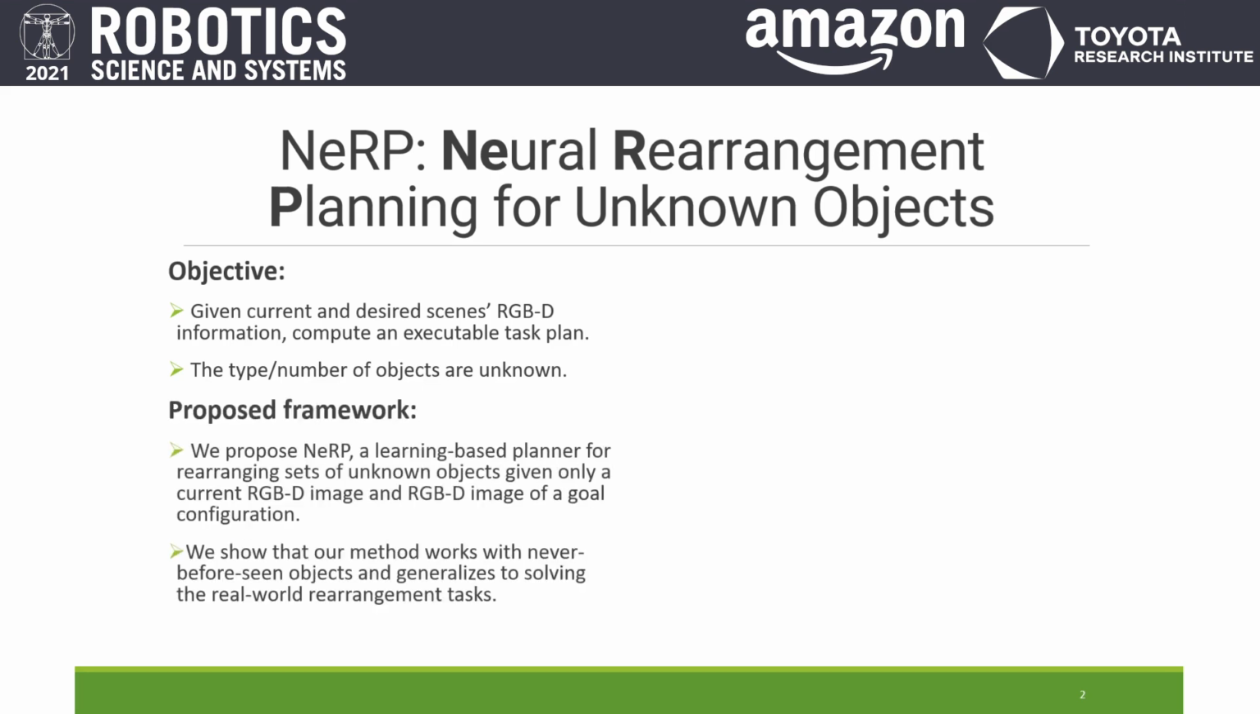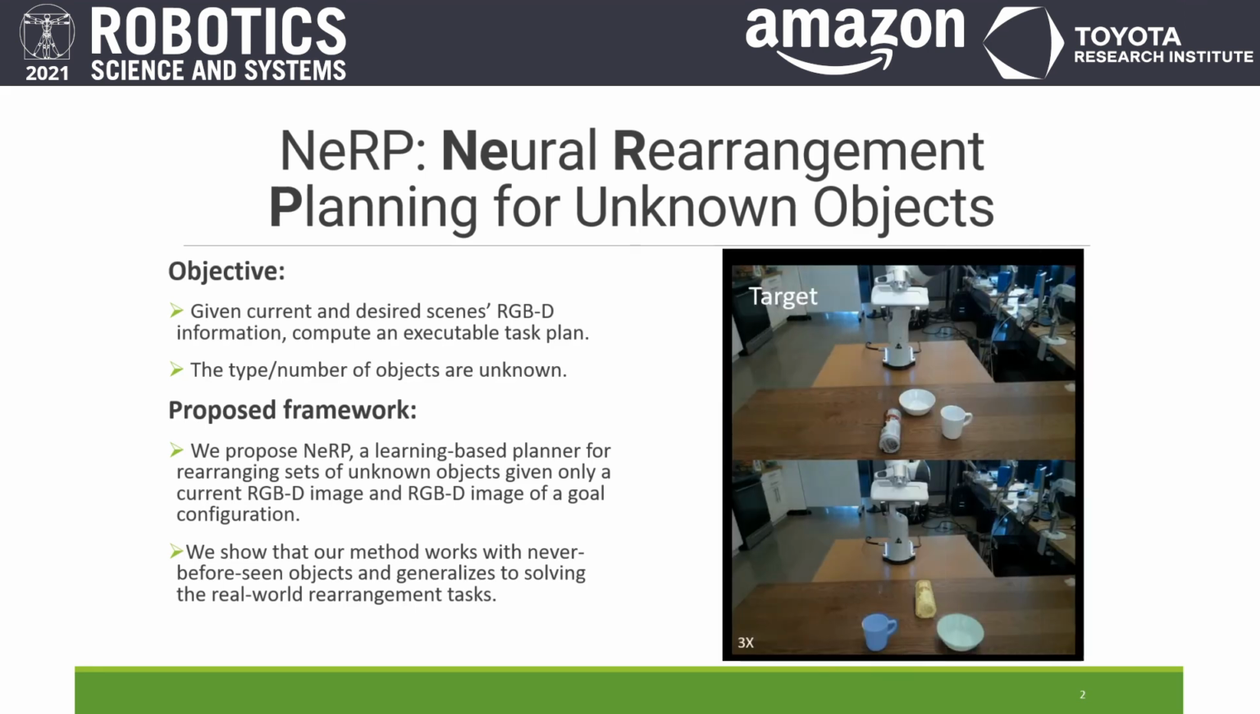To address this difficult problem, we propose NeRP, a learning-based planner for rearranging sets of unknown objects given only a current RGBD image and an RGBD image of a goal configuration. We show that our method works with never seen before objects and generalizes to solving real-world rearrangement tasks such as shown in this video, where NeRP is generating actions to rearrange three objects to get to the desired arrangement.